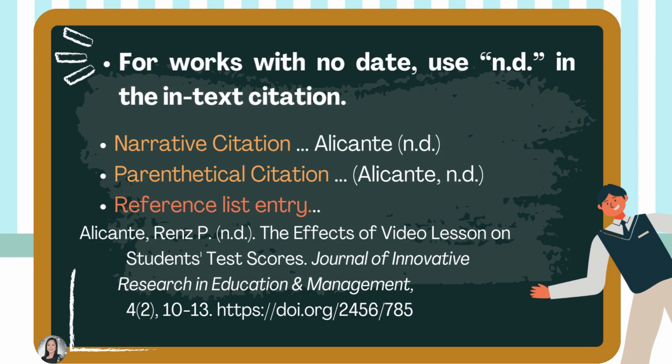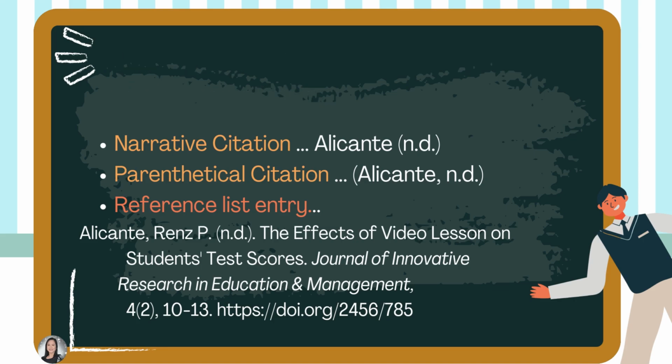Now, for works or articles with no date, use n.d., which means no date, in the in-text citation. For example, whether narrative or parenthetical citation, we have the author, Alicante, and then n.d., which means no date, for the year. And the in-text citation should also match the reference list entry. That's why we have here Alicante, then we use also n.d. as the year.